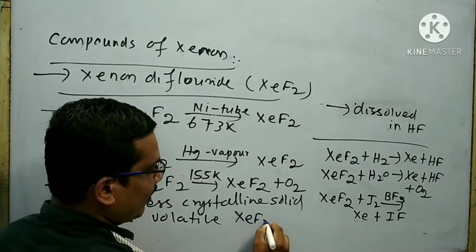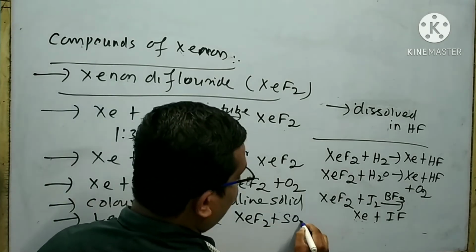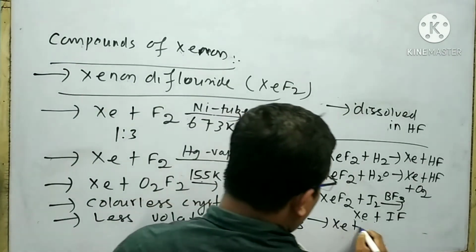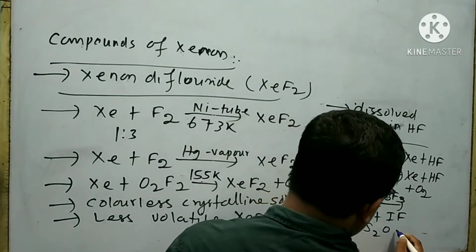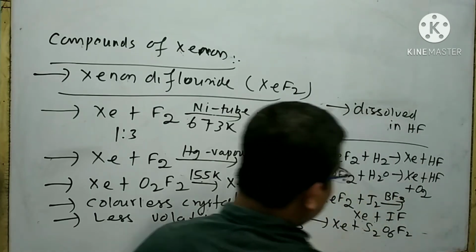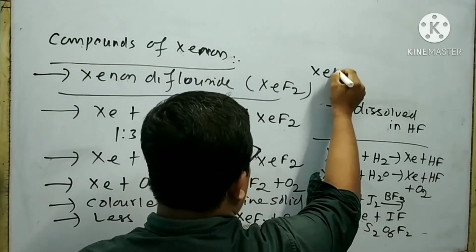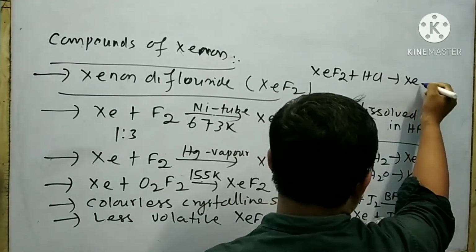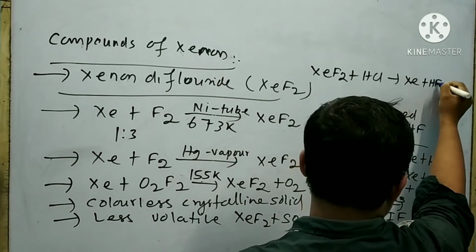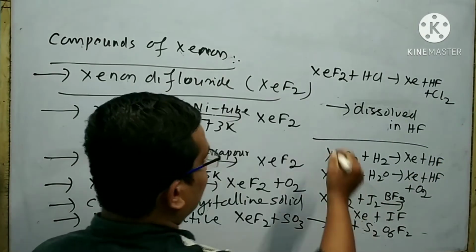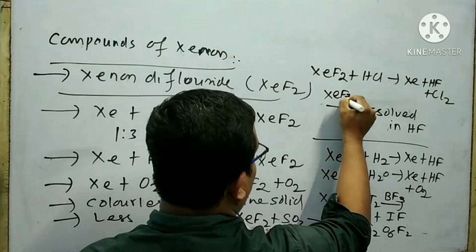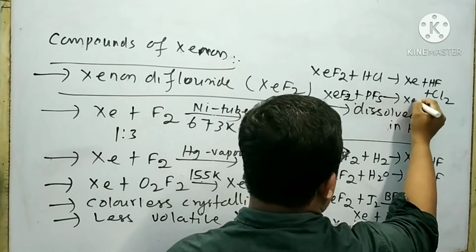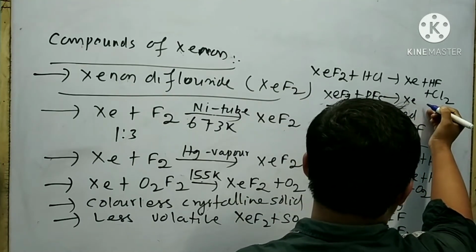When xenon difluoride is treated with sulfur trioxide, then xenon and peroxysulfuryl difluoride is formed. When xenon difluoride is treated with HCl, then xenon and HF and chlorine are formed. When xenon difluoride is treated with PF5, then a complex compound is formed.